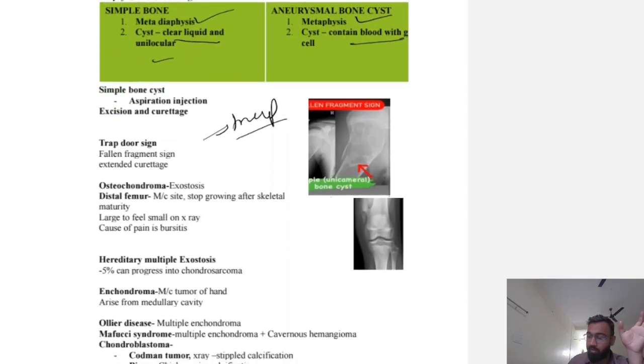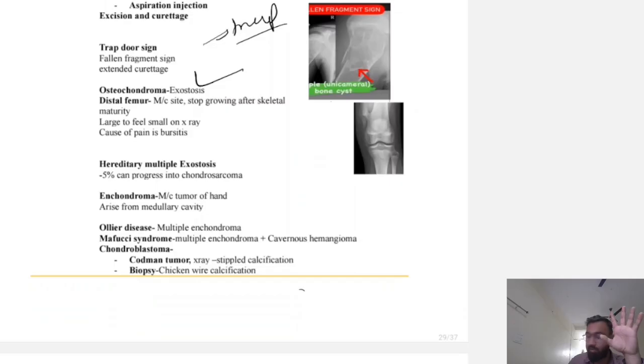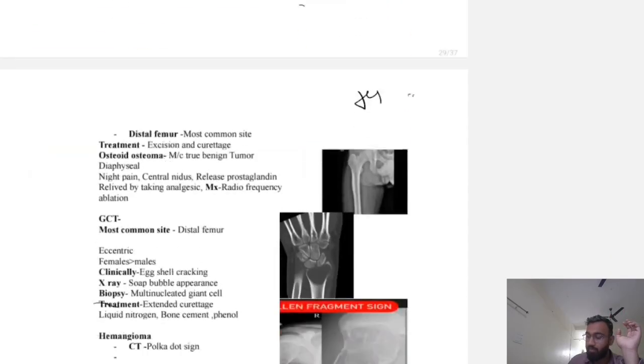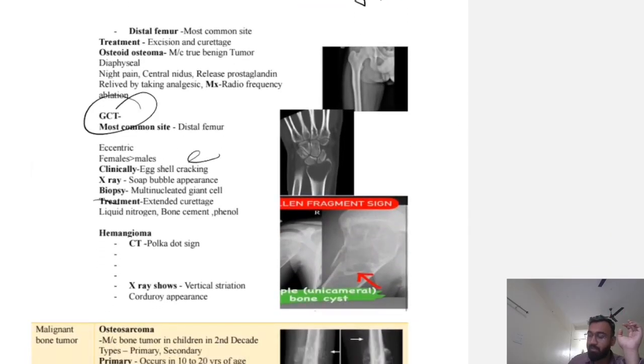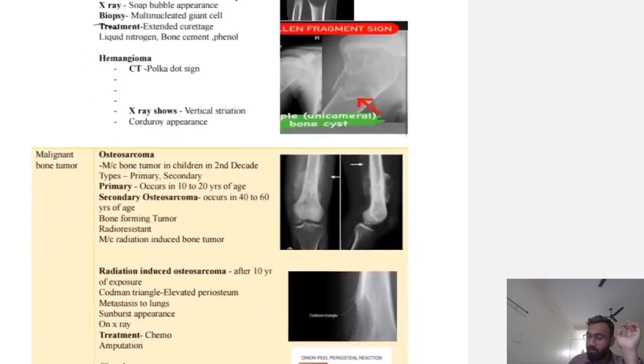Osteochondroma, same with enchondroma, seen as multiple bone tumors in the phalanges. GCT, you will find X-ray cracking and soap bubble appearance.